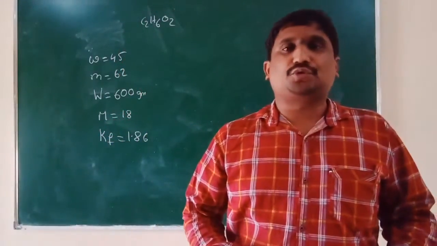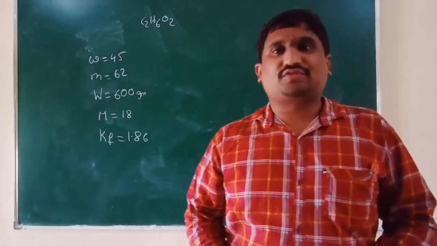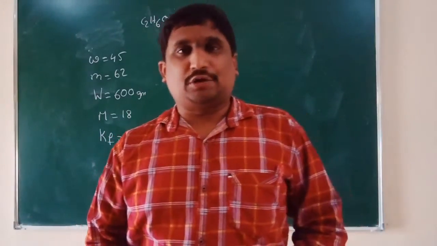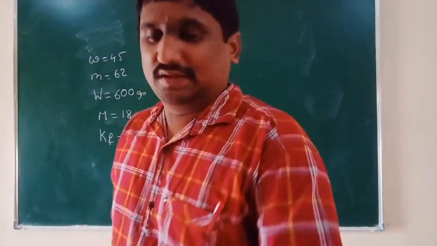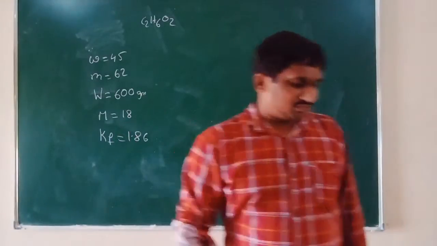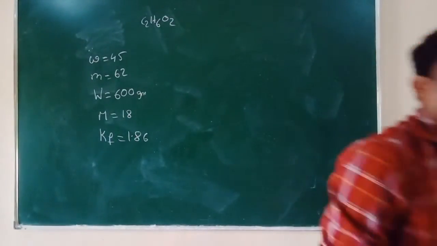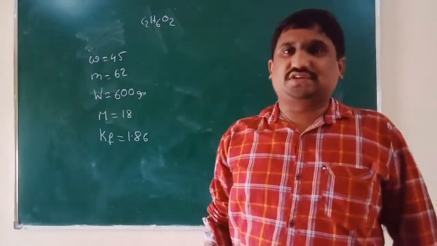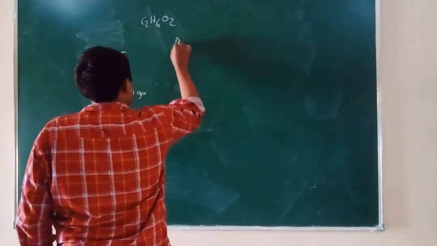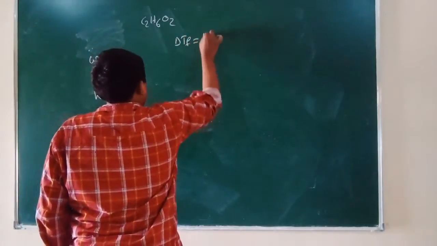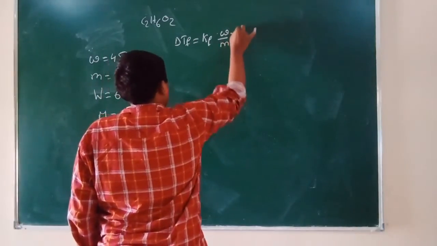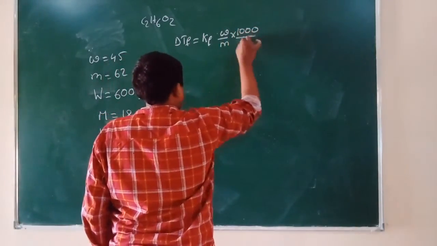We have to calculate two things here. First, the freezing point depression, and later the freezing point of the solution.